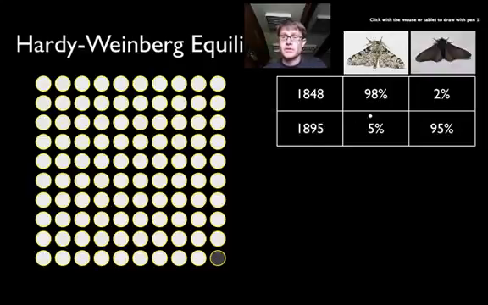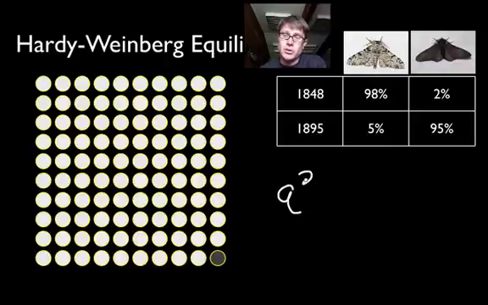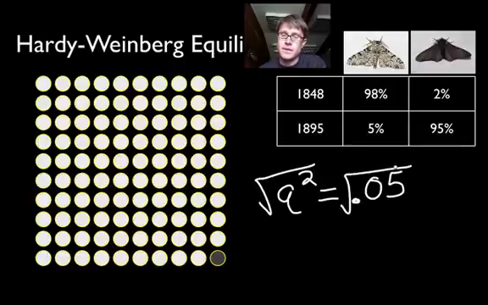It's almost reversed. So now we have 5% of those that are of the light appearance because they were being preyed on by birds, and 95% of those are of the dark appearance. Let's see what happened to the actual allele frequency. We know that q squared at this point is not 0.98, it's actually 0.05. If I take the square root of that, q now equals roughly 0.22.